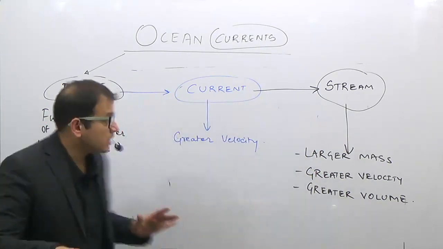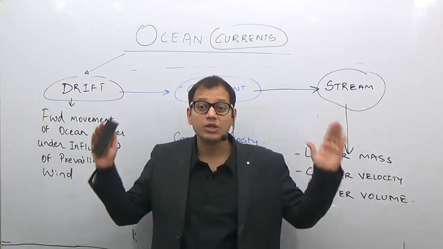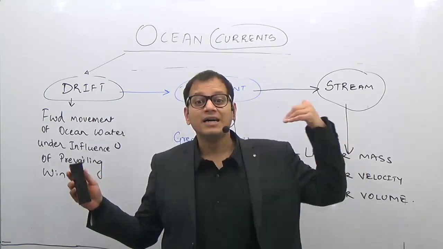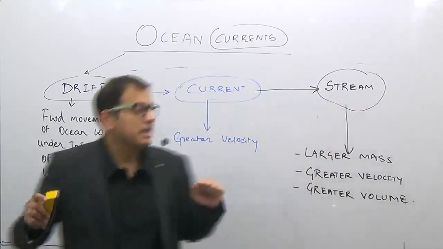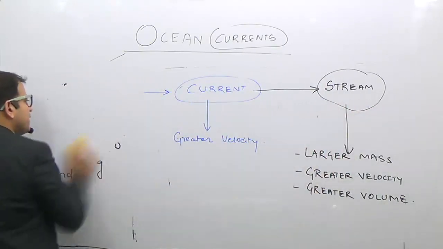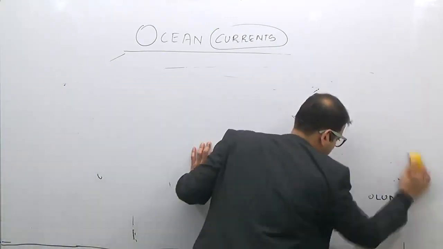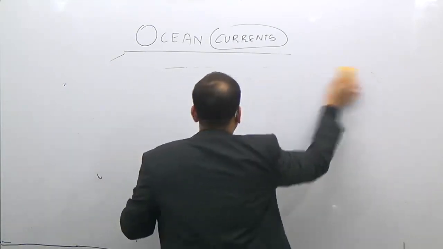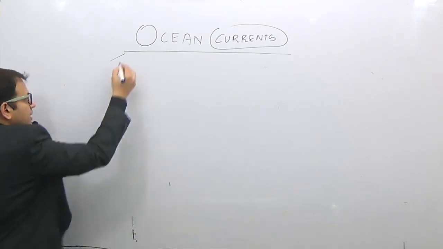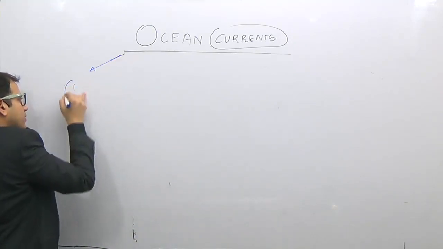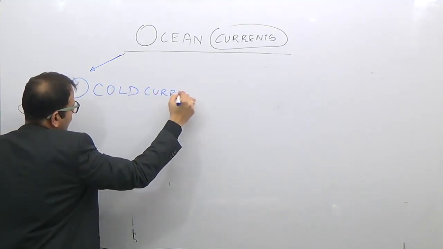Now these are the names which are given to ocean currents. So what is an ocean current? The definition of an ocean current is when oceanic water moves forward like a river on the land, it is known as an ocean current. How many types of ocean currents are there? Generally, we classify them into two types of ocean current. They are either cold currents or warm currents.